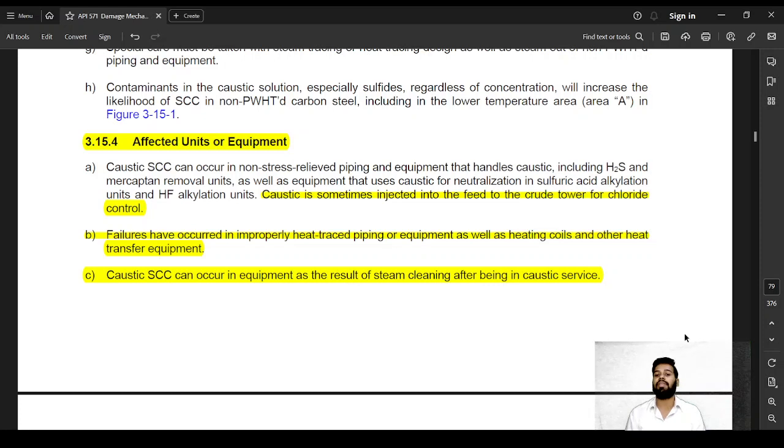Caustic is sometimes injected into feed to crude towers for chloride control. Failures have occurred in improperly heat traced piping or equipment, as well as heating coils and other heat transfer equipment.